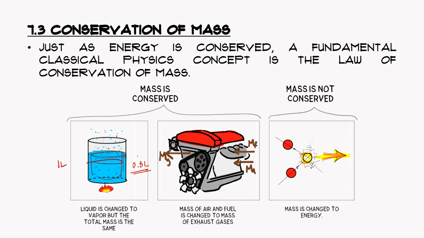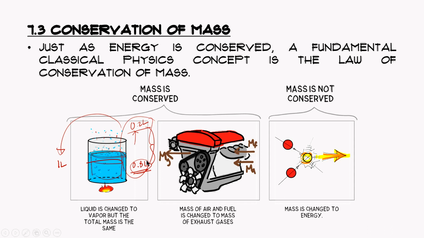If we have quantified that what's left is 0.8 liters, then that means that 0.2 liters has been converted into vapor phase, right? So if you sum up the 0.2 and the 0.8, it still sums up to 1 liter. So that's what the conservation of mass means. We're not just looking into the system, but also taking into account what's going in or going out from the system. So in totality, it must be conserved.